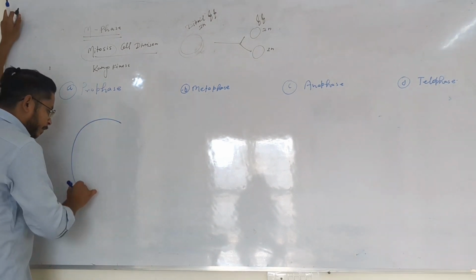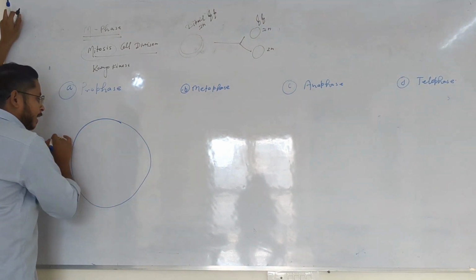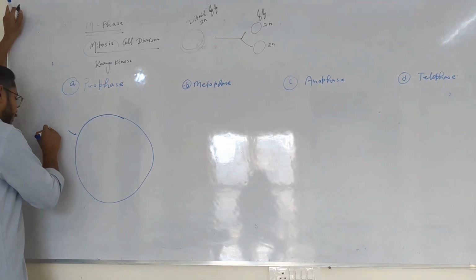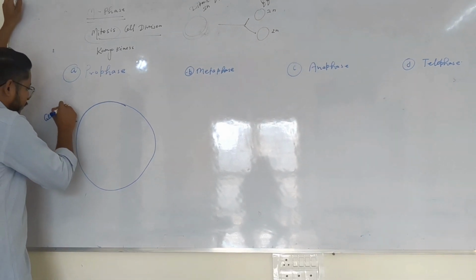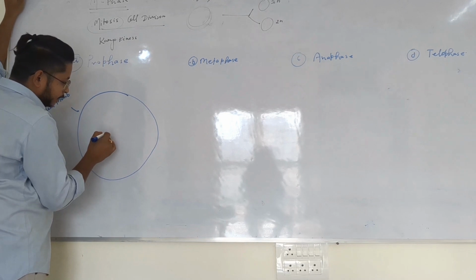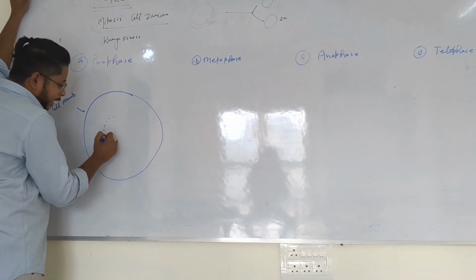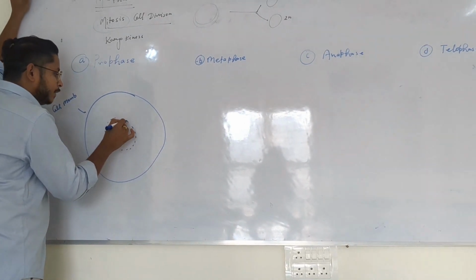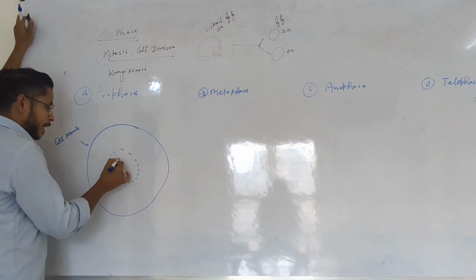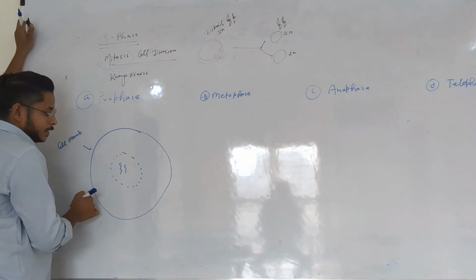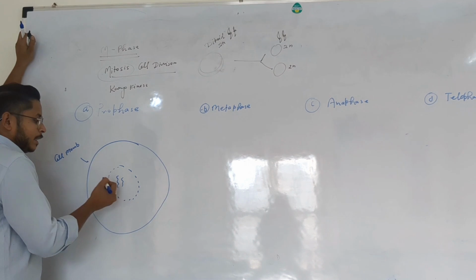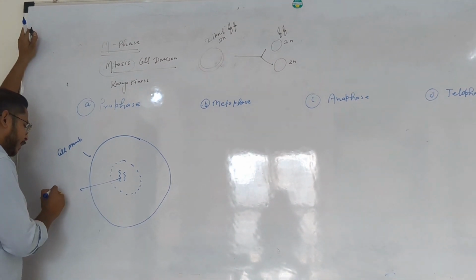First one is called prophase. Inside that, what will be happening? This is the cell membrane of the cell. I am drawing the cell over here, and inside that, the nucleus is present. Inside that nucleus, you know that nucleic material is present. That is called nucleic acid or chromosomes.